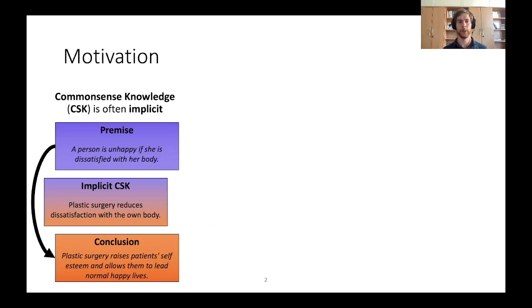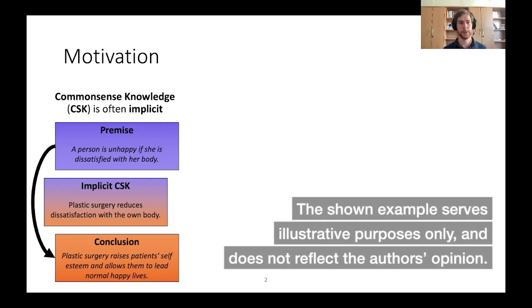If you're given an argument consisting of a premise, a person is unhappy if she is dissatisfied with her body, and a conclusion, plastic surgery raises patients' self-esteem and allows them to lead normal, happy lives, then we humans can understand how this conclusion relates to the premise. However, we can only do so because we have access to common sense knowledge.